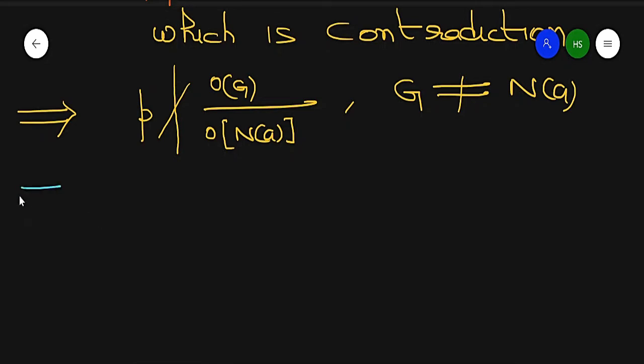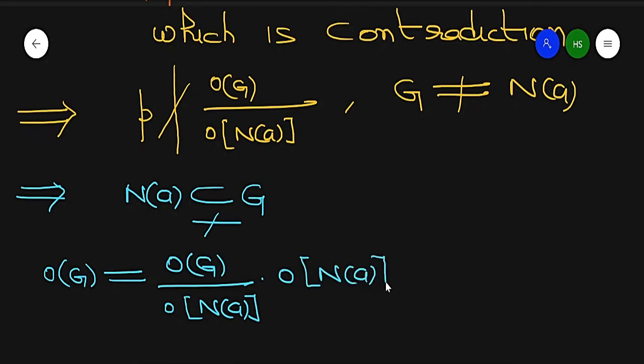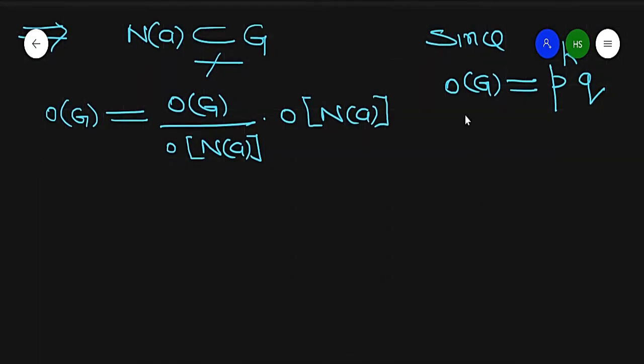So what is this? It implies from this that NA is a proper subgroup of G, and this is not equal to G but it is a proper subgroup of G. Also we know that order of G can be written as order of G over order of normalizer of A into order of normalizer of A. Now here, since order of G is equal to p raised to power k into q, it means p raised to power k divides order of G. Clear?